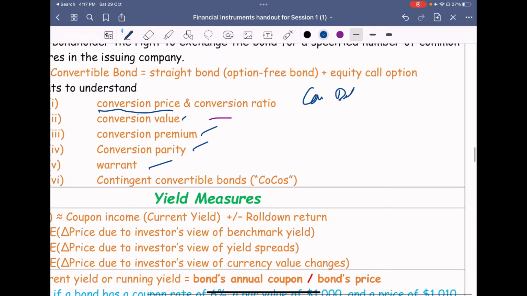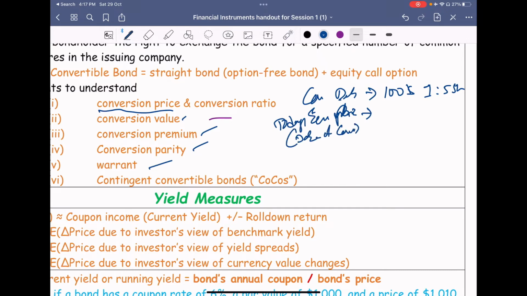Say you have a convertible debenture in hand. You paid $100 for it, and if you convert, for every one bond you will be getting 5 shares, equity shares. On the date of conversion, the share price is around $50. Same example, so you will be getting a value of $250.